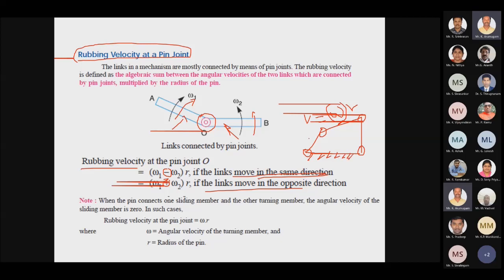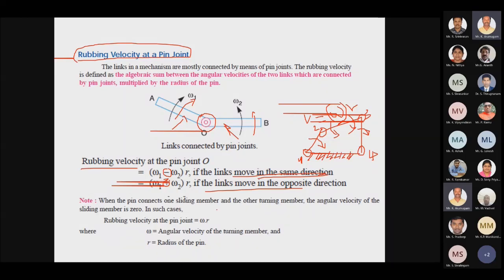So here we have omega, rotating like this, and like this. For pins 1, 2, 3 and 4, at pins 2 and 3 we have 2 moving links, but at 1 and 4 one link is fixed.